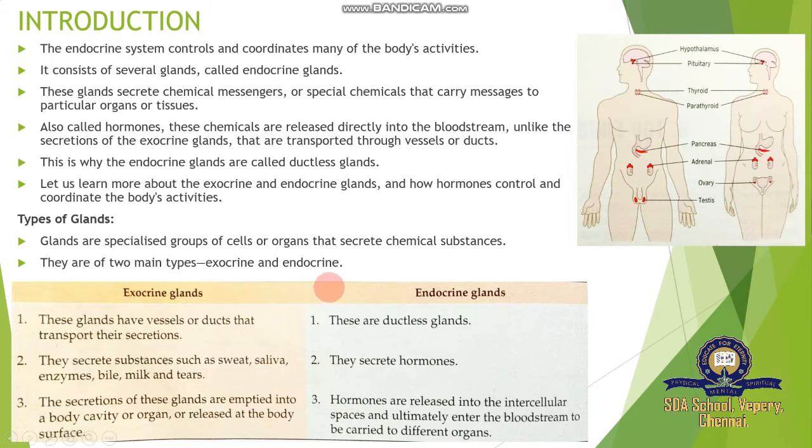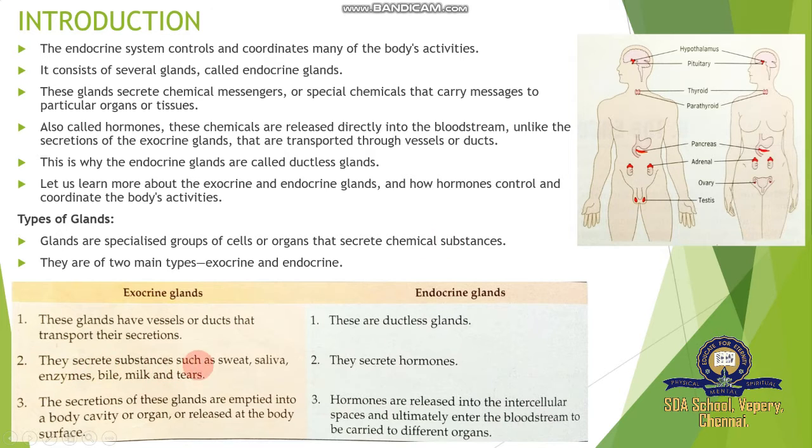Exocrine glands, exo means outside, endo means inside. These glands have vessels or ducts that transport their secretion. They are ducted glands, for example saliva is secreted and transported through the food pipe, not the windpipe, the food pipe. Endocrine glands are called ductless glands, because the secretion of hormone by endocrine glands is diffused through blood vessels or some other duct.